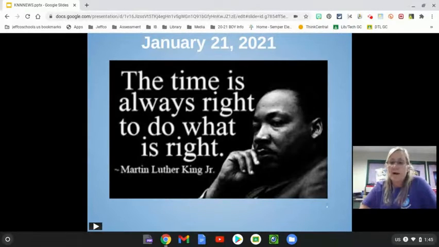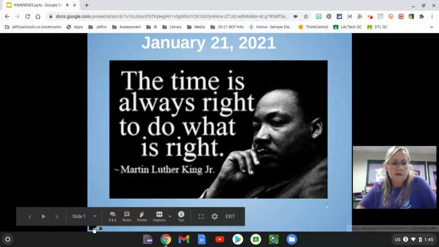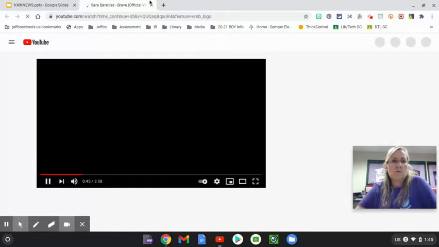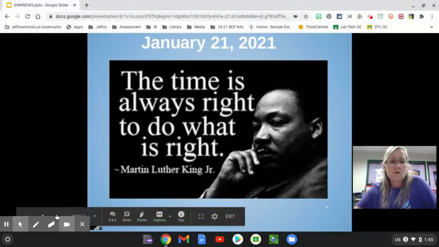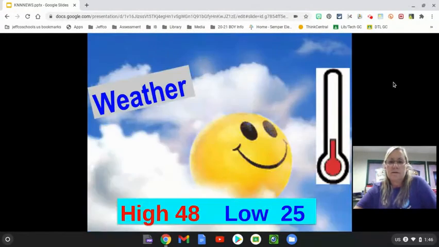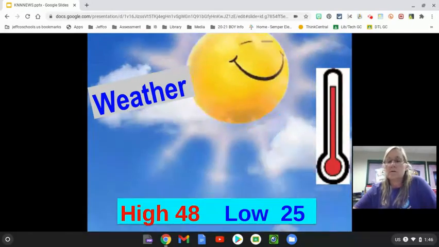Then you're going to use your arrow keys. You have to push them very hard in order to get to the next slide, I'm noticing. So I hit my next key, and all it wants to do is keep playing my video, I've noticed. And if you click it again, look what happens. Boom, it opens up the YouTube video. We don't want that in the middle of our recording. So what I have noticed is if you click just off to the side here, it'll go to the next slide.